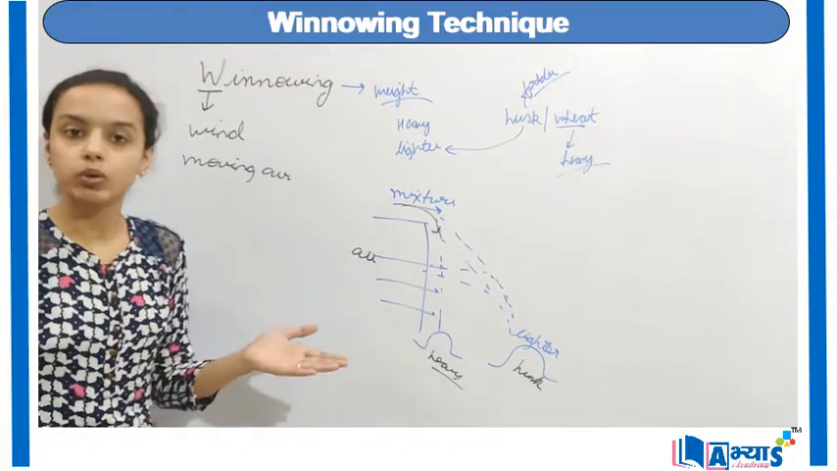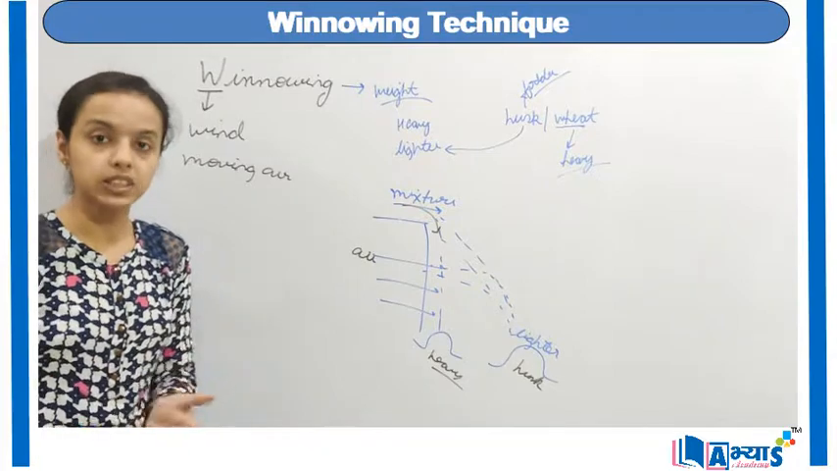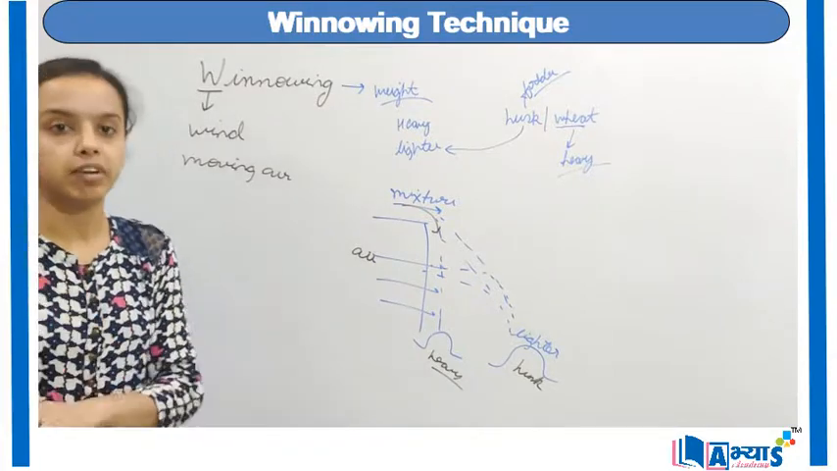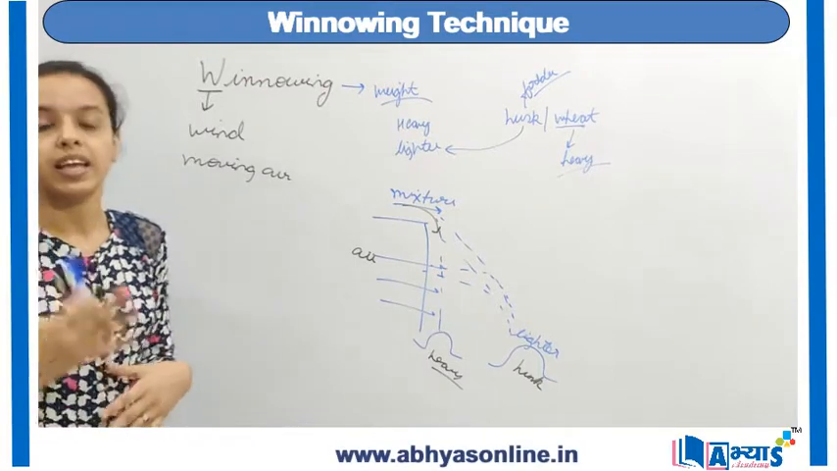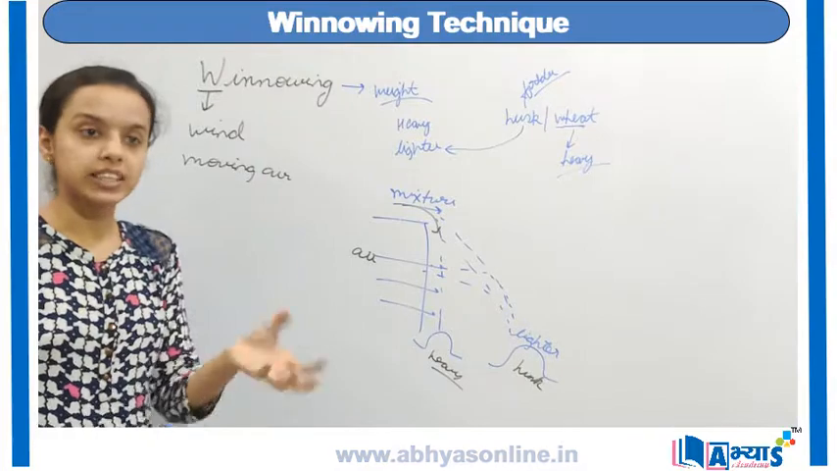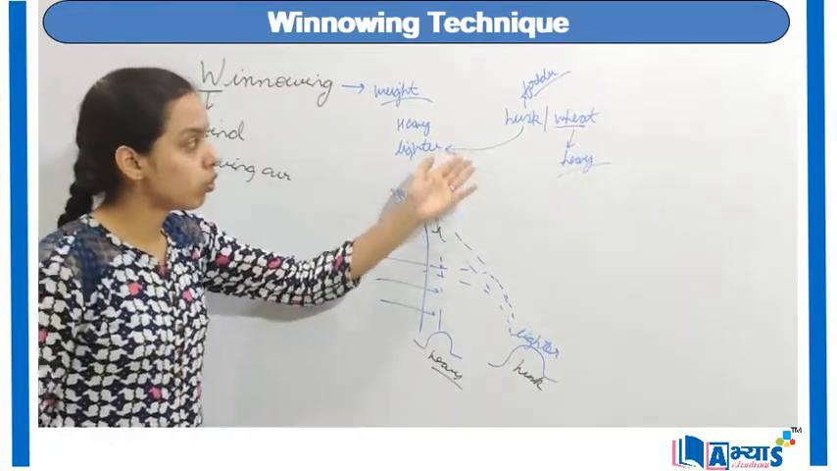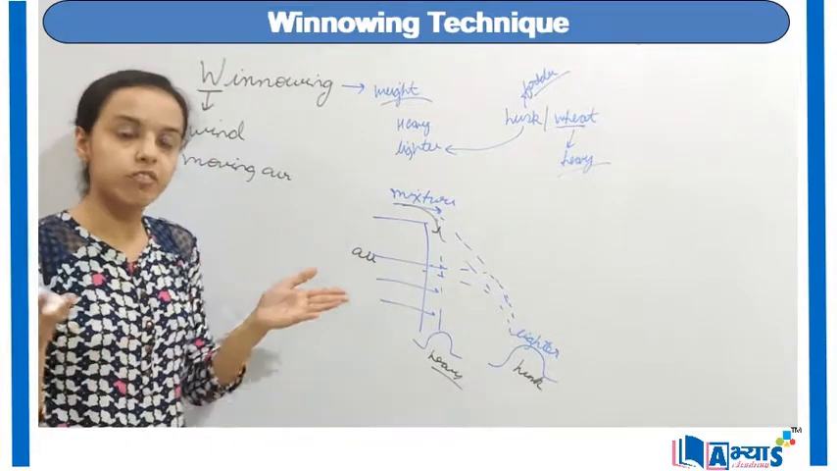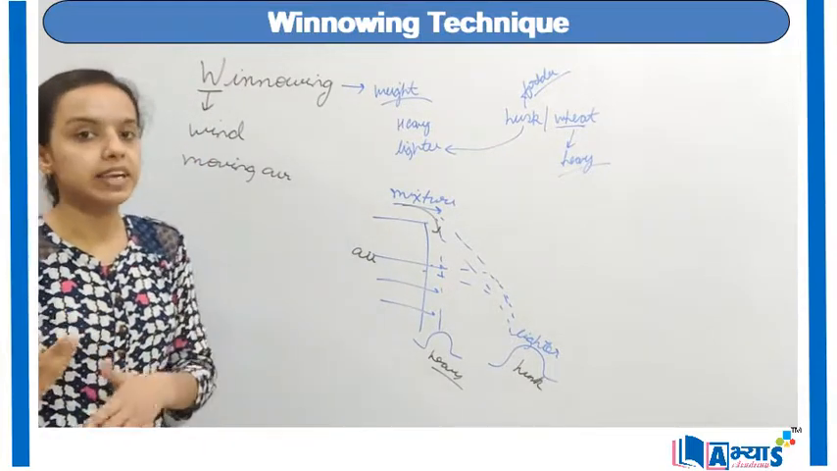This was the concept of winnowing, which is a method of separation of two substances based upon weights. In the earlier videos, we have discussed hand picking. In the case of hand picking, it depends upon the size. If the particles are of larger size, it is easy to hand pick from the mixture. But in this case, both husk and wheat are of the same size, and the quantity is also the same, but their weights are different.